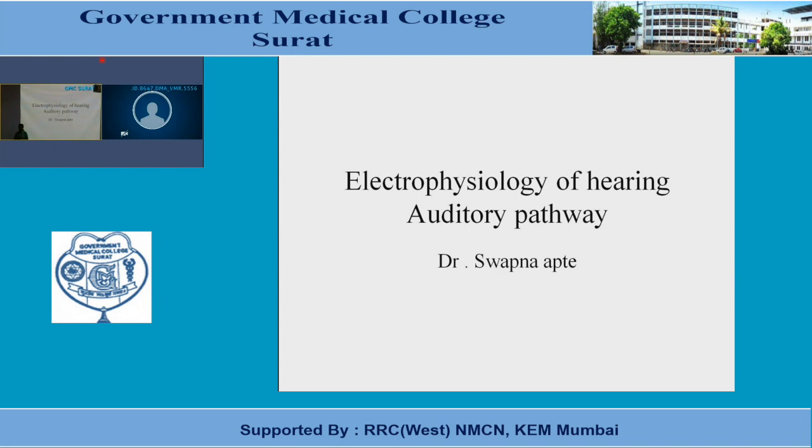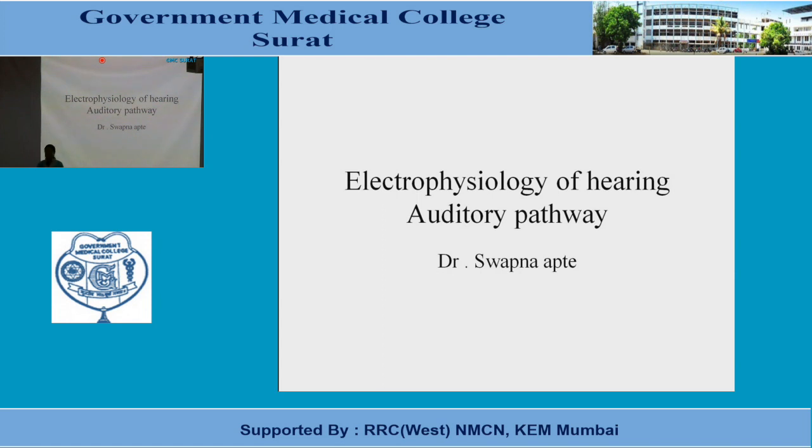hair cells which are present on the basilar membrane. So once the basilar membrane is set into vibrations, the hair cells are stimulated and there is generation of receptor potential. So now here the electrical energy will be generated and it will be transmitted in the form of impulse to the central nervous system.